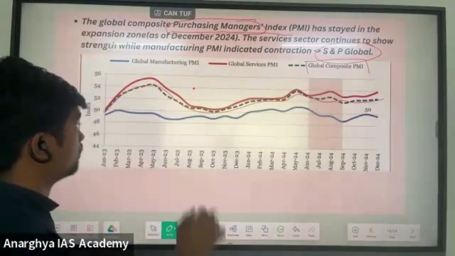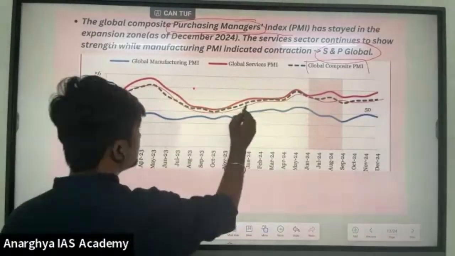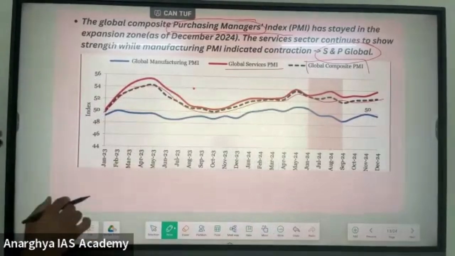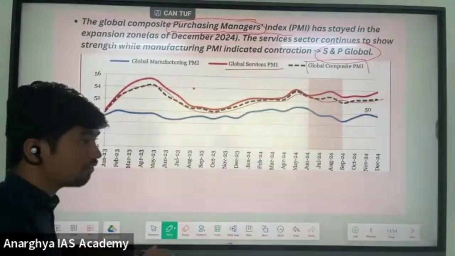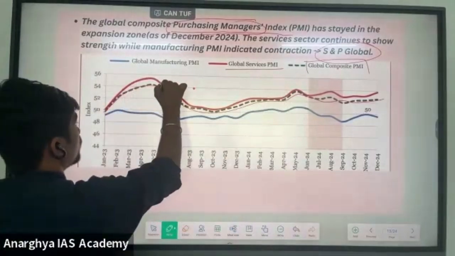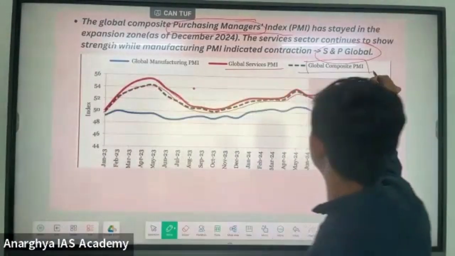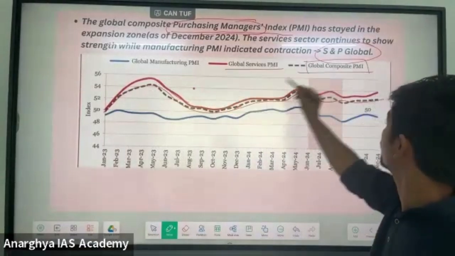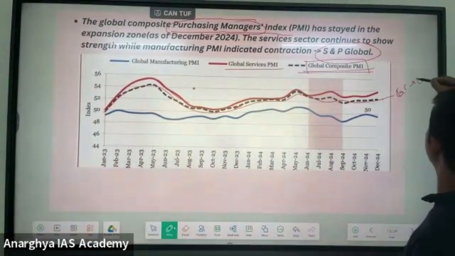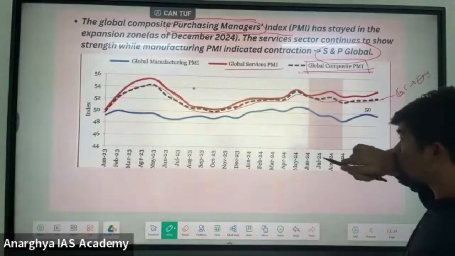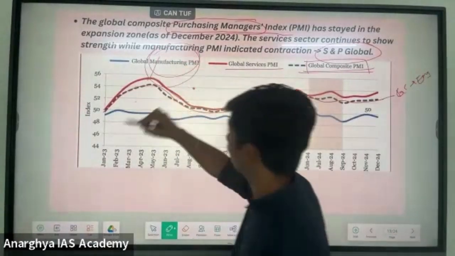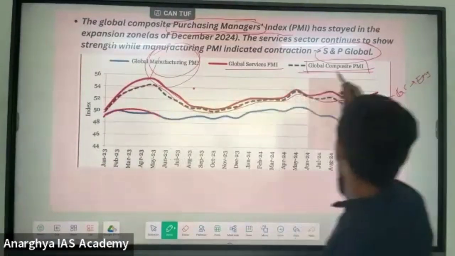The Global Services Purchasing Managers Index is saying that the service sector at the global level is working better. This is the normal, average one. The global composite PMI is this. At the global level the service sector is doing better, while the manufacturing sector at the global level is below the purchasing managers index.